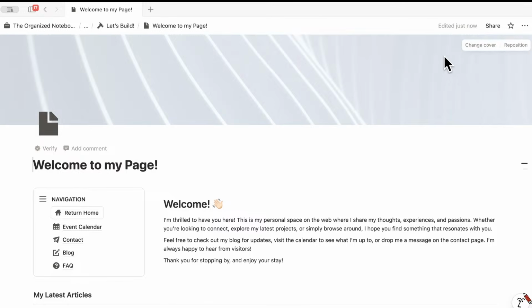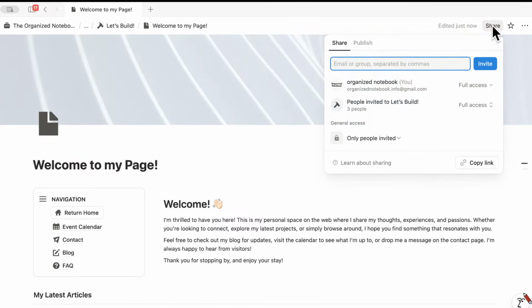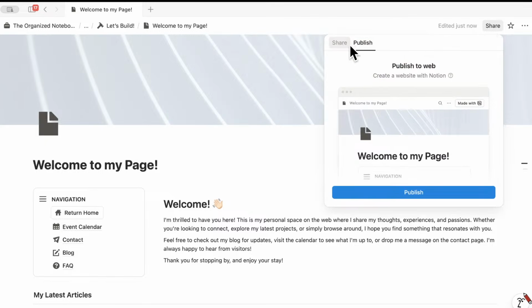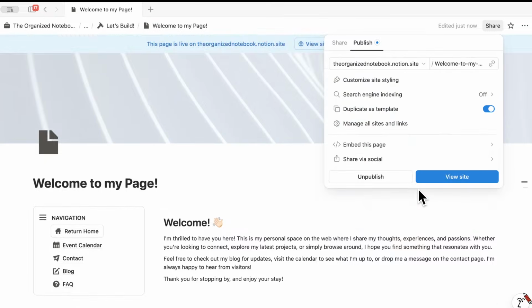So to do that, you can click share here, and we can click the publish. So now this is going to become a website with Notion. I'm going to click publish. And when that happens, you can see that blue banner here. So that's what I was talking about with the settings in your workspace, that you can actually not have this, but I think it's good that you can easily see that it's live. And you can also edit the link here.